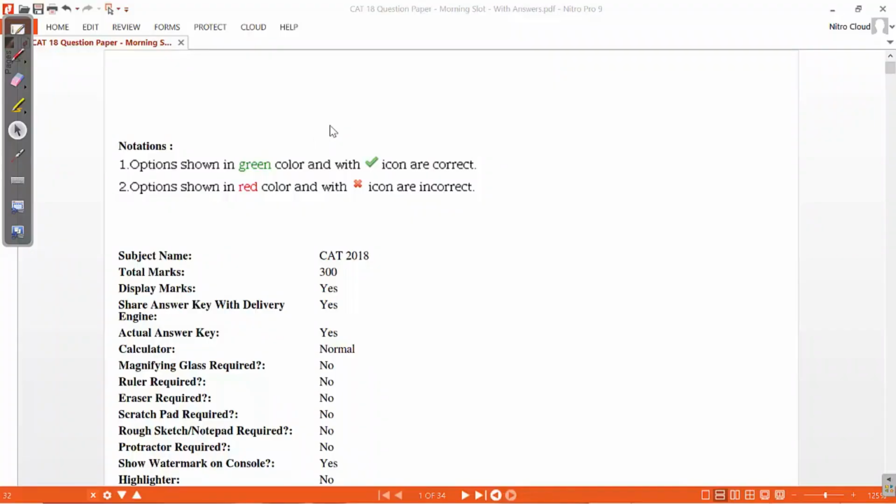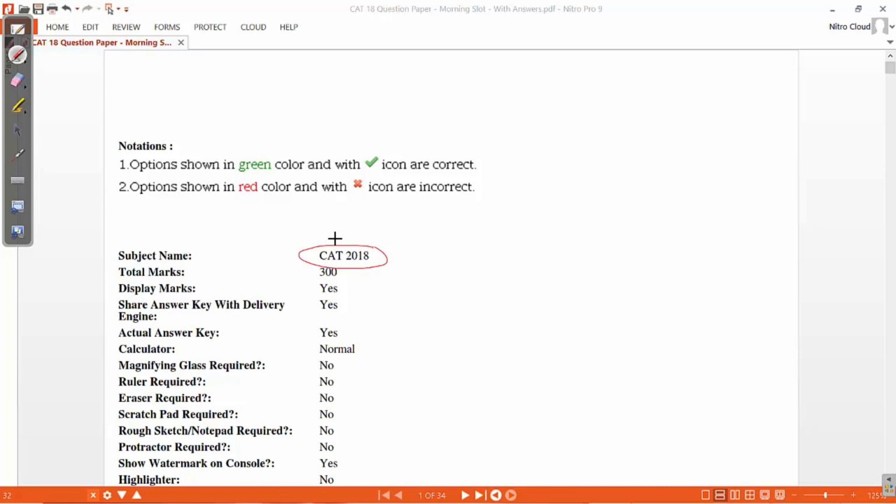CAT releases the official answer key once it is done. So once the results come out, CAT releases their official answer key. And this is the official answer key for CAT 2018, the one that happened last year. This is a morning slot paper, and there is one question in verbal ability which asks you to identify the odd sentence in a paragraph.